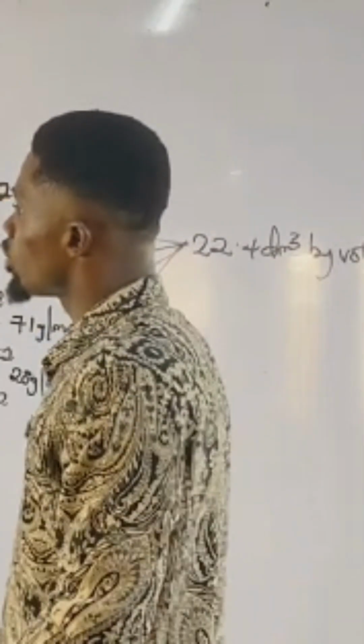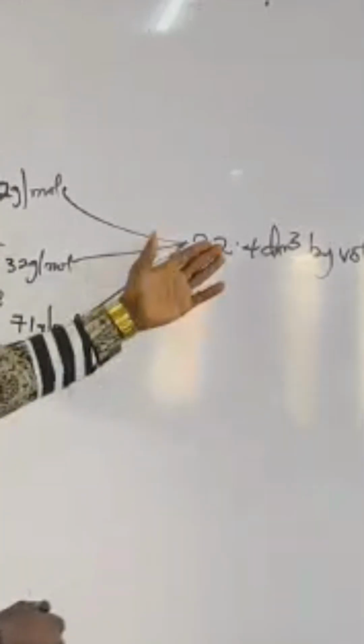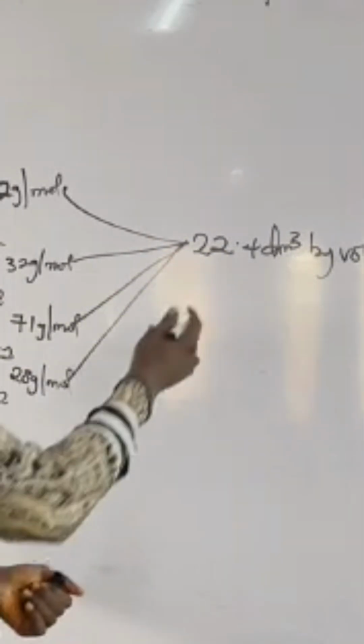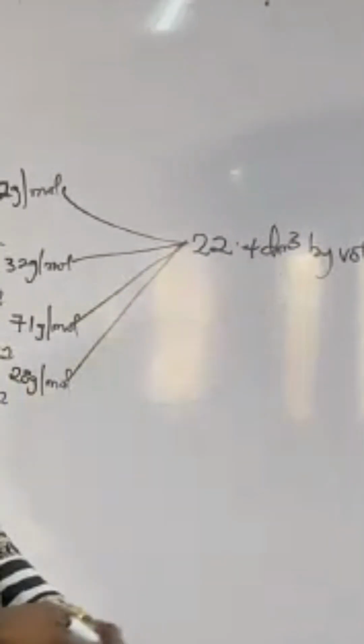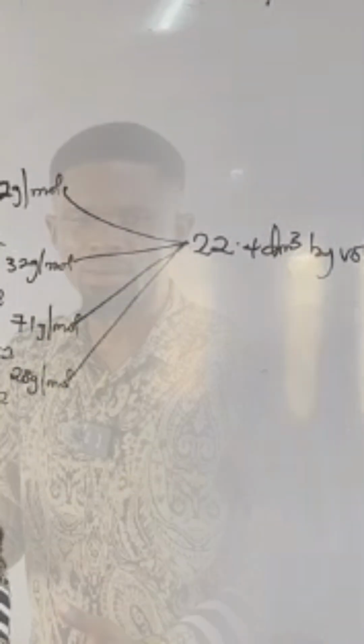fixed mass or the same mass, am I communicating? The same mass of all gases occupies the same volume. All gases occupy the same volume as far as they are of equal mass. Okay, so the volume of any gas occupies 22.4 dm³.